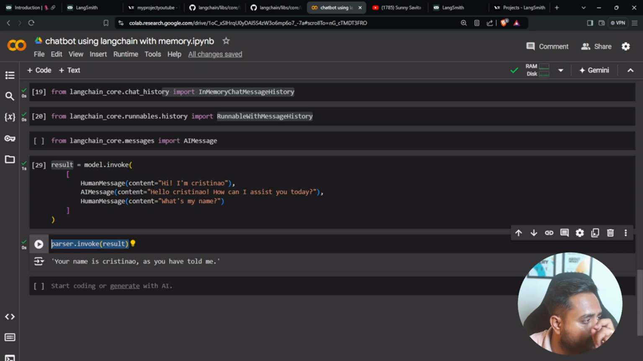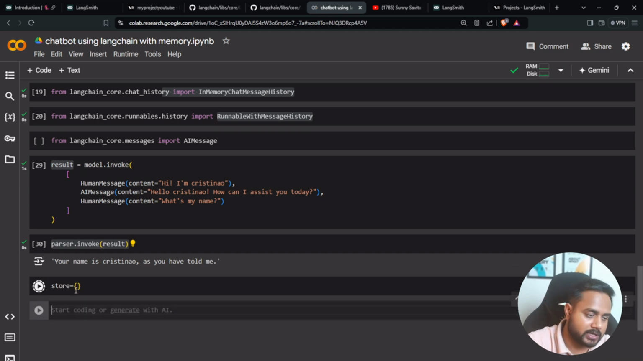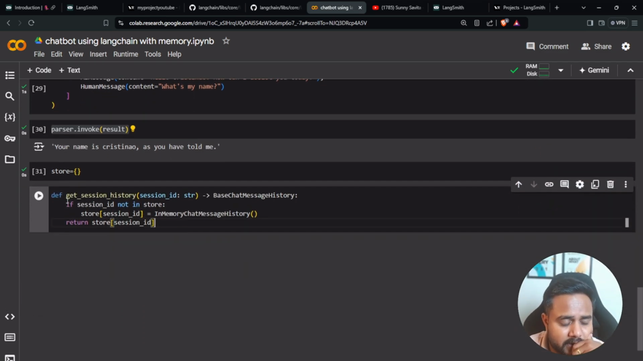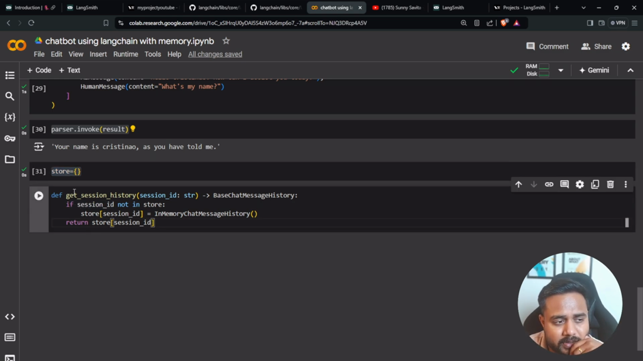For that, first of all, we'll have to create something. So here I'm going to create this store, and this is nothing, it's my dictionary. Now I will be writing one method. Just try to understand this particular method, guys. Here's my method, get_session_history. I will take the session ID and verify whether that session ID is there or not inside this particular dictionary. According to the session ID only, I'm going to sustain the history.